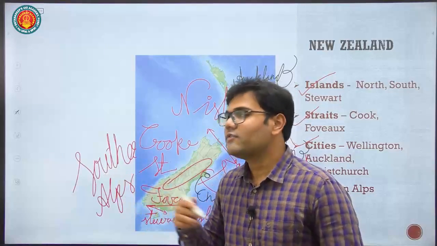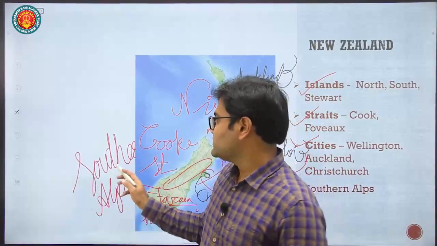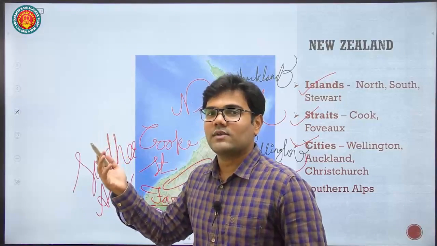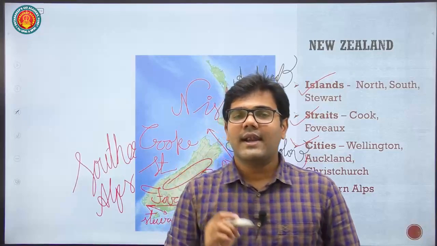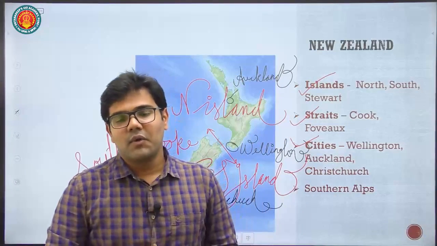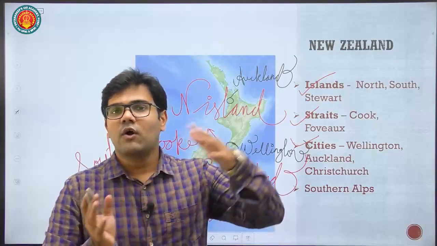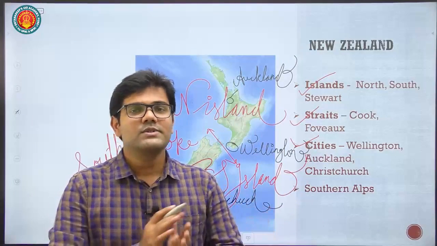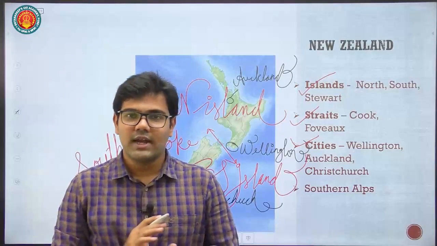A famous, important question can be: in which continent are the Southern Alps located? They can give you the option like South America, so you might say yes, South, and mark South America. That's not correct. The correct answer is that the Southern Alps are located on the South Island of the country New Zealand, in the continent of Australia, which is in the Australasia region and which is a part of Oceania. Fine.